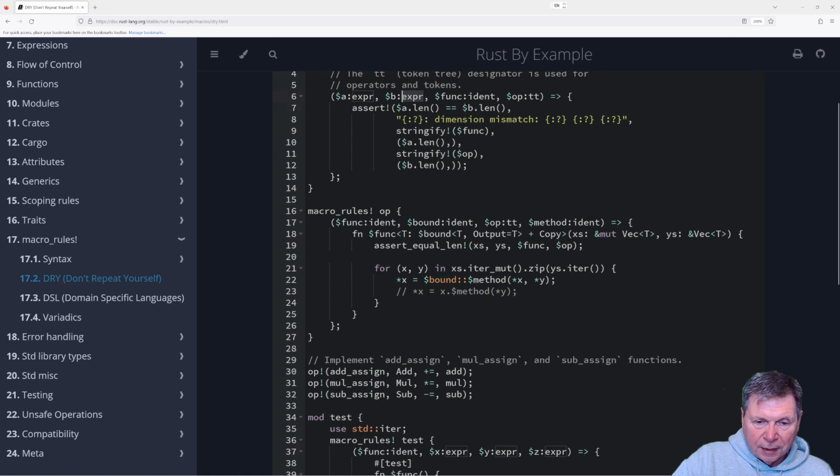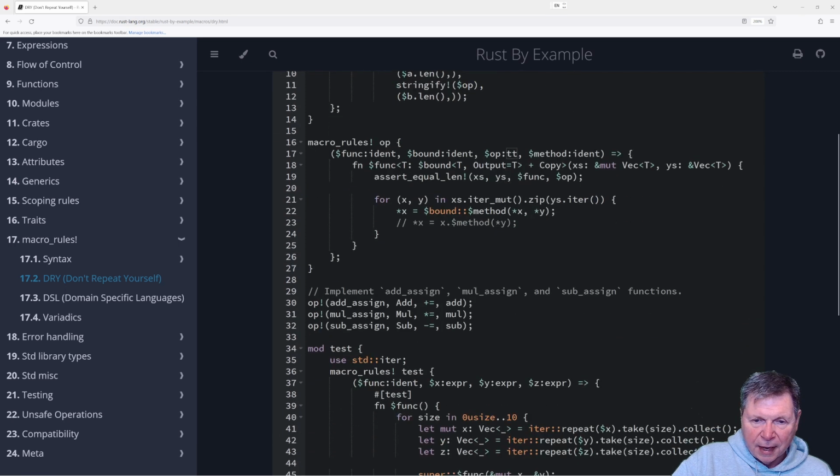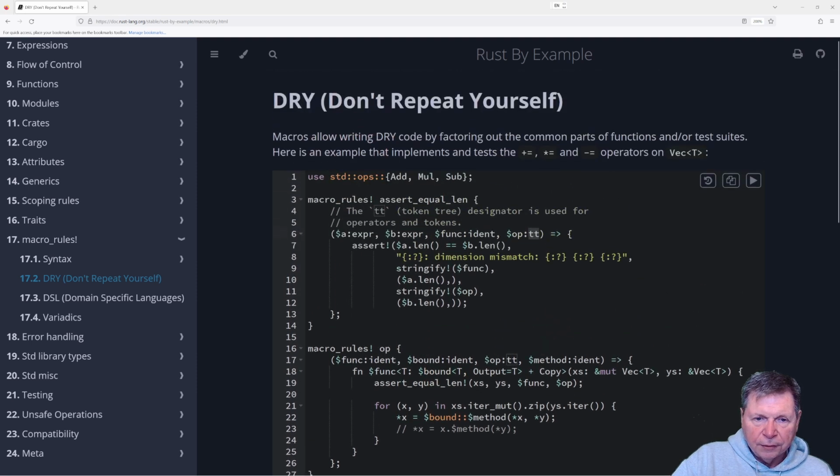Expression is add and add a sign, sure, and then the last thing is tt is add. Okay, so what have we got going on here? Assert equal length. The TT token tree is used for the operators. Okay, fine. Whatever. Token.